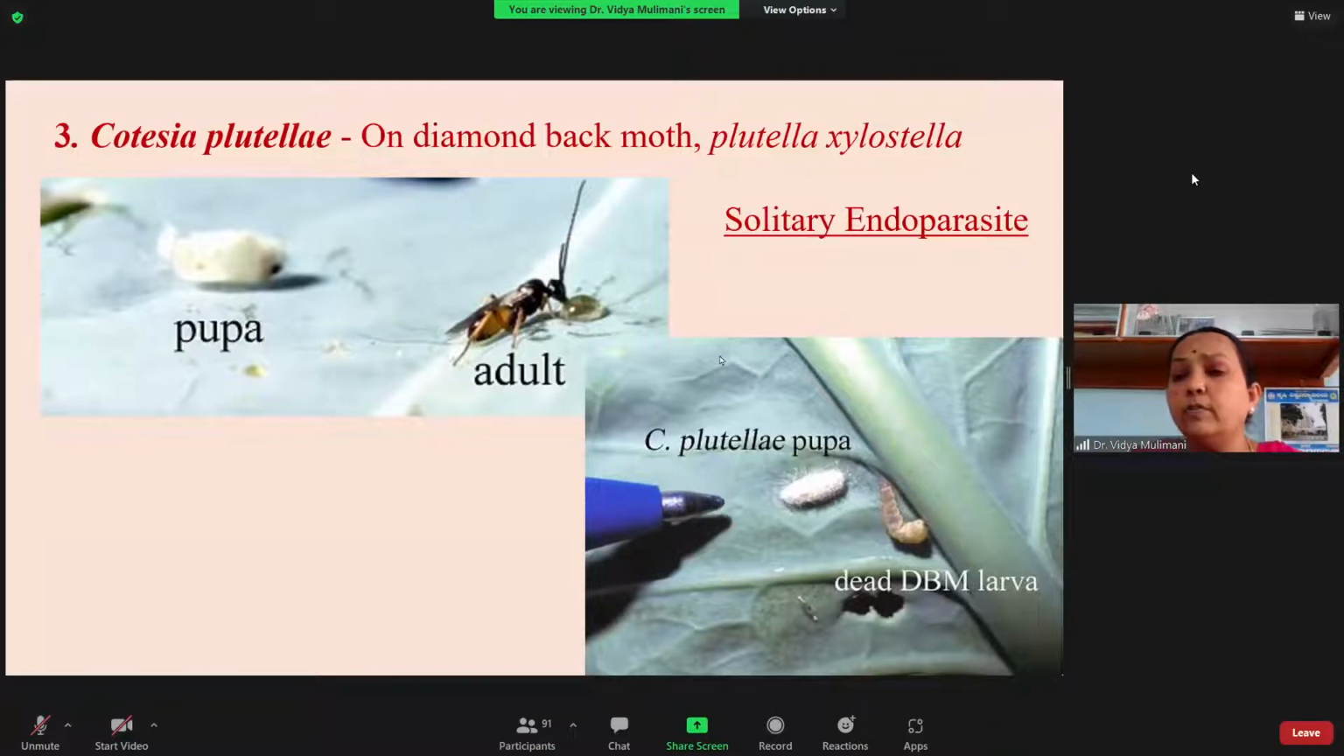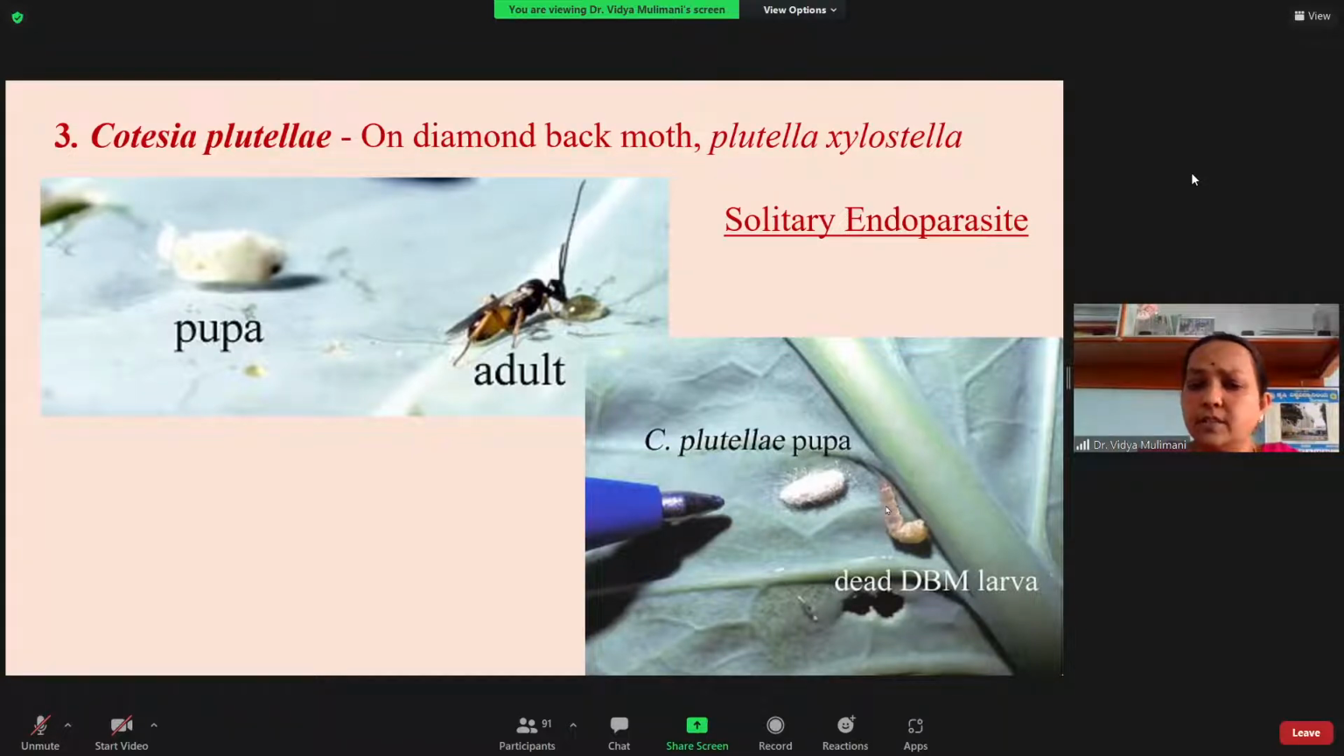Please remember, don't always have in your mind that Cotesia means a gregarious endoparasite. Again, within Cotesia, we have solitary or gregarious. So always remember, for the solitary endoparasite, it is Cotesia plutellae, which is attacking the larvae of the diamondback moth, that is Plutella xylostella. And how you can identify it: if you are coming from a cabbage growing area, the DBM will always be there on the crop, cabbage or cauliflower.